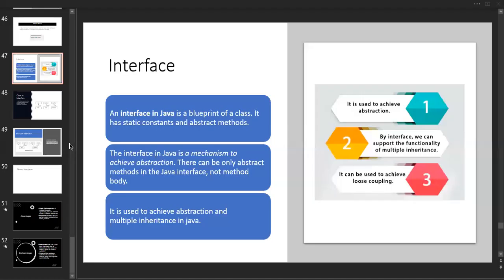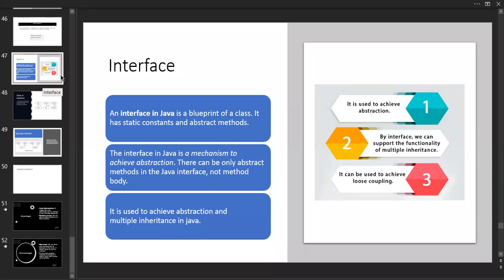In today's class, we are going to discuss how we use interfaces to achieve the multiple inheritance concept. Then we'll go through the difference between a class and an interface. This is the main thing. You can expect a question in the examination. They will ask for the difference between a class and an interface. Both have some similar things, but they are totally different at the time of implementation, as well as in the declaration of variables and methods inside an interface and a class.